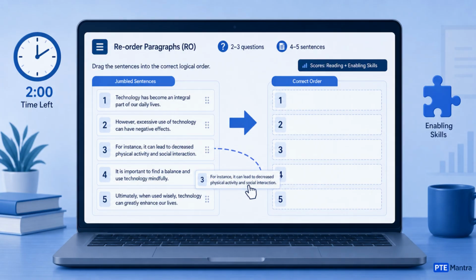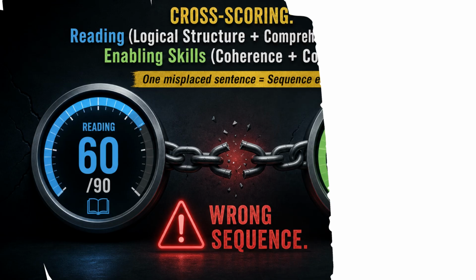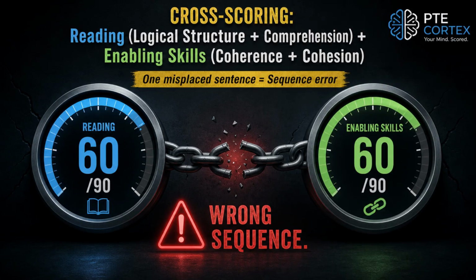You must identify the topic sentence, follow logical progression, and use connectors and pronouns to determine the sequence. Many students lose points because they cannot identify the first sentence or they misplace transitional sentences. Let PTE Mantra show you how. Reorder paragraphs is a silent score killer. Why? Because it cross-scores to reading through comprehension of logical structure and enabling skills through discourse coherence.